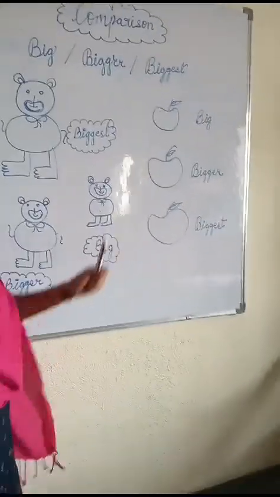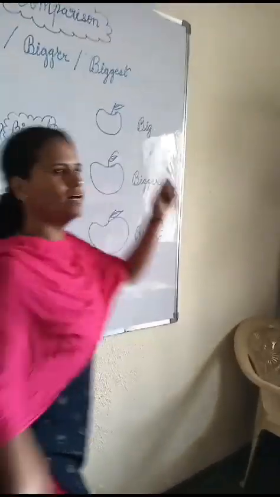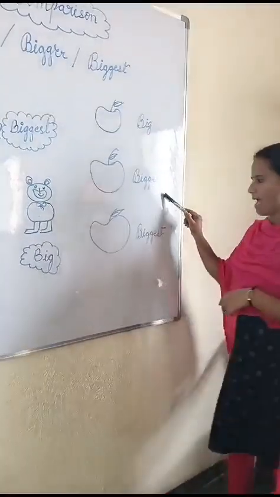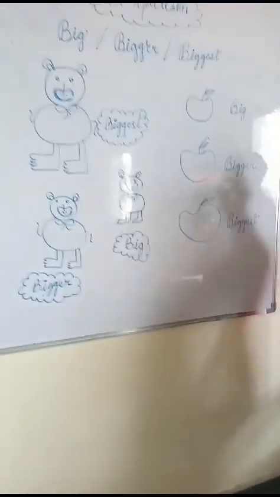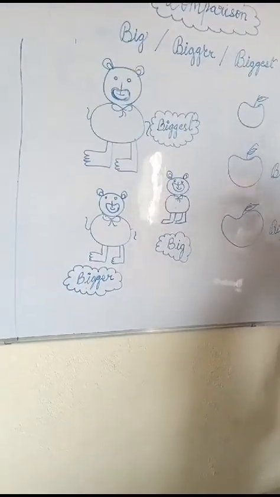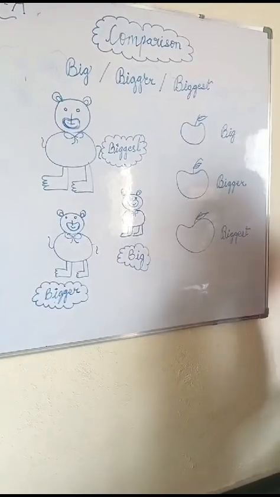See, now we can see here 3 apples. Okay, see, which is the big apple here? This is a big apple, bigger apple, biggest apple. Okay, now we say big apple, bigger apple, biggest apple.